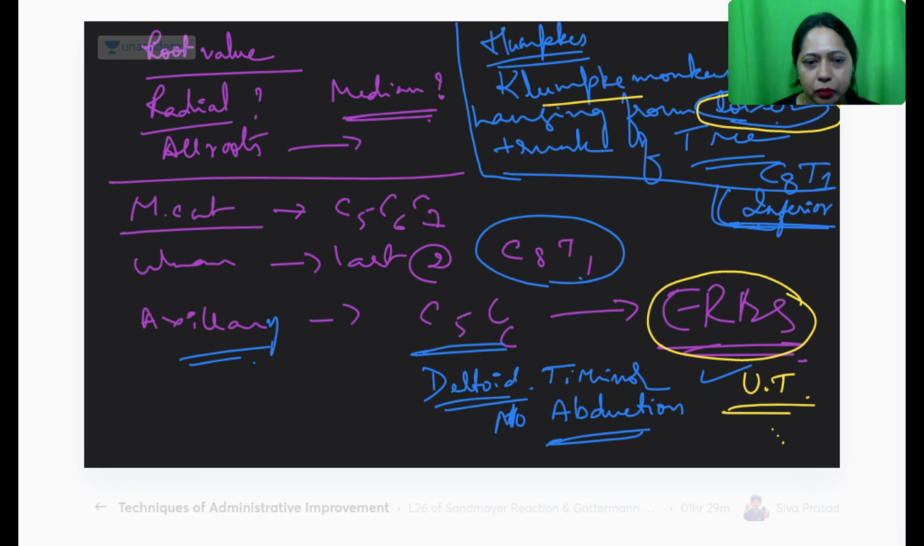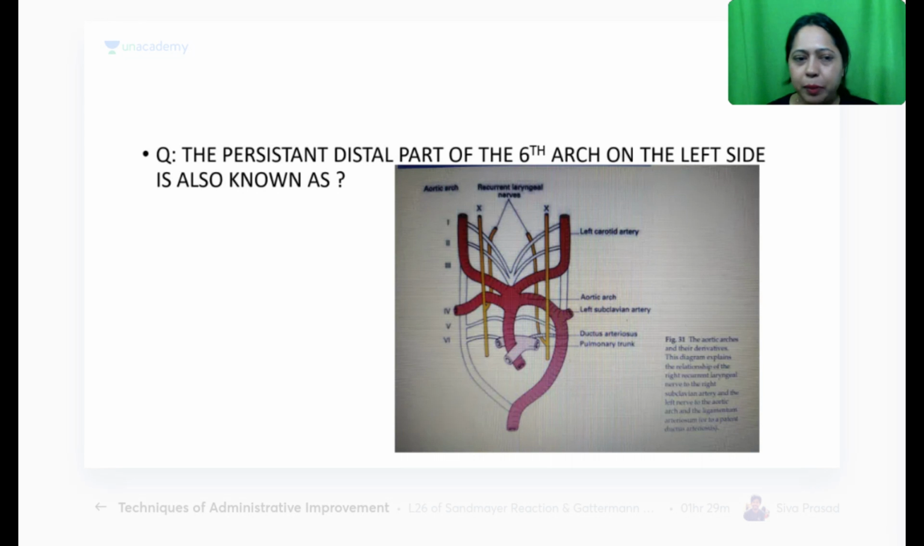Next one. Okay, now who can tell me this? The persistent distal part of the sixth arch on the left side is also known as, what is it known as? Which nerve is related to this? See, you should remember the recurrent laryngeal nerve. Recurrent laryngeal nerve is related to aortic arches.